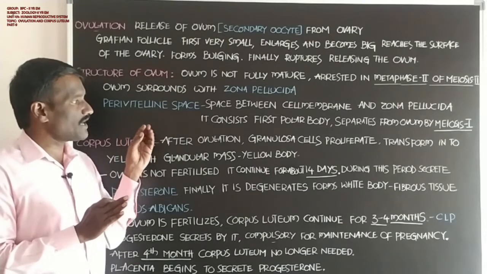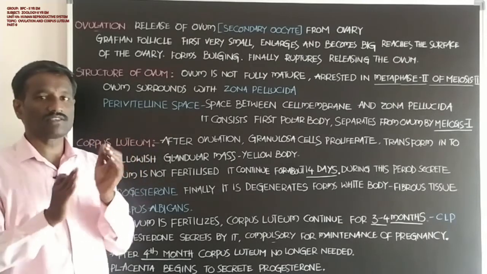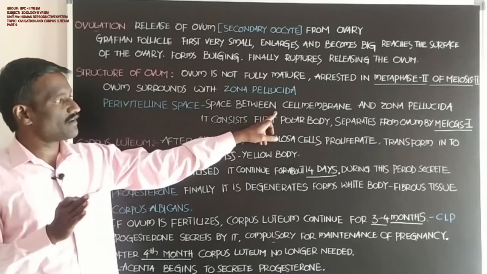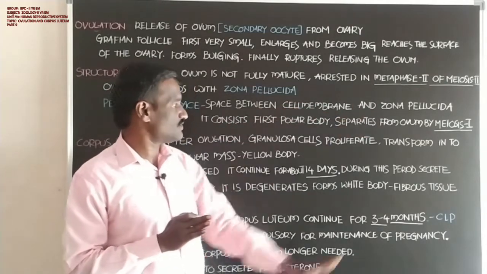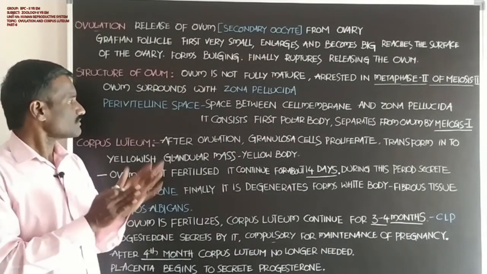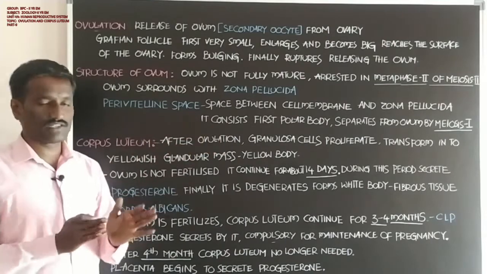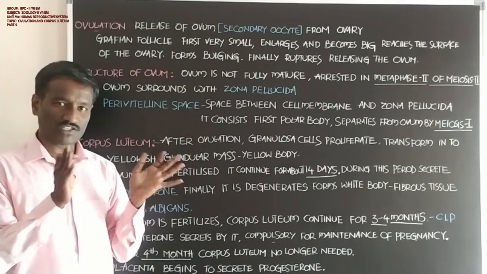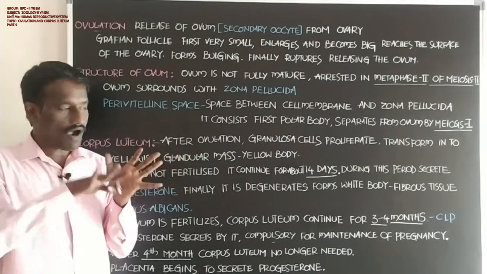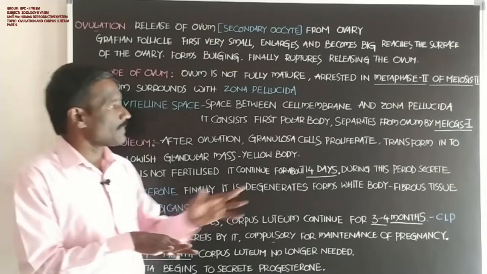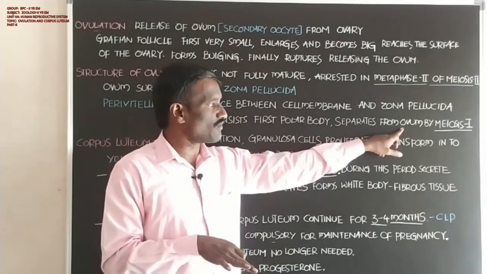Students, the perivitelline space is between the cell membrane of the ovum and the zona pellucida. It is the space that contains the first polar body. Students, the first polar body is also a haploid cell and separates from the ovum.